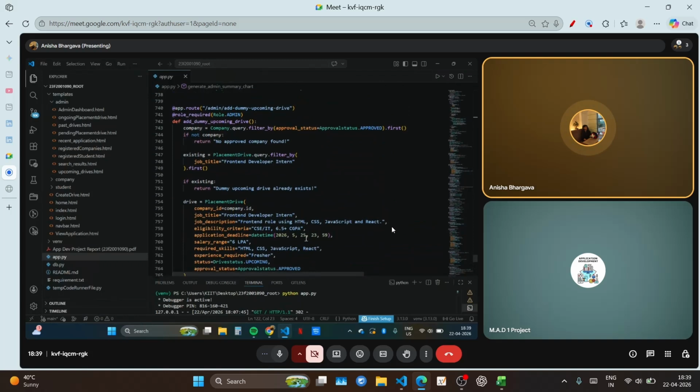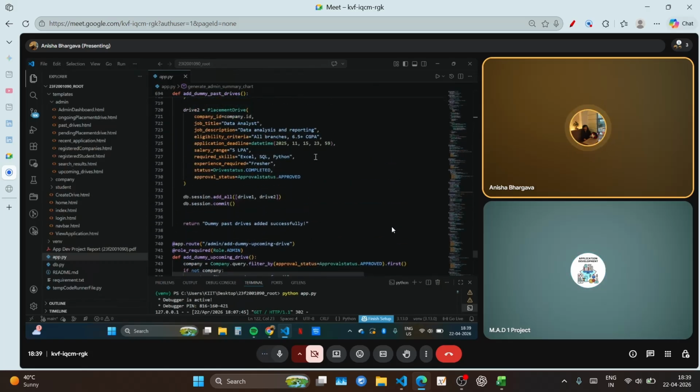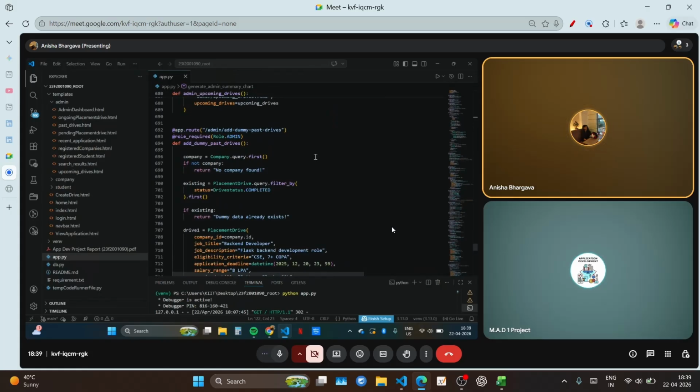Yeah, this is the seed data which I have implemented. This is the dummy data for the upcoming drives, and these were the dummy data for the past drives. I think there were some commands. I don't remember, but I would figure it out.